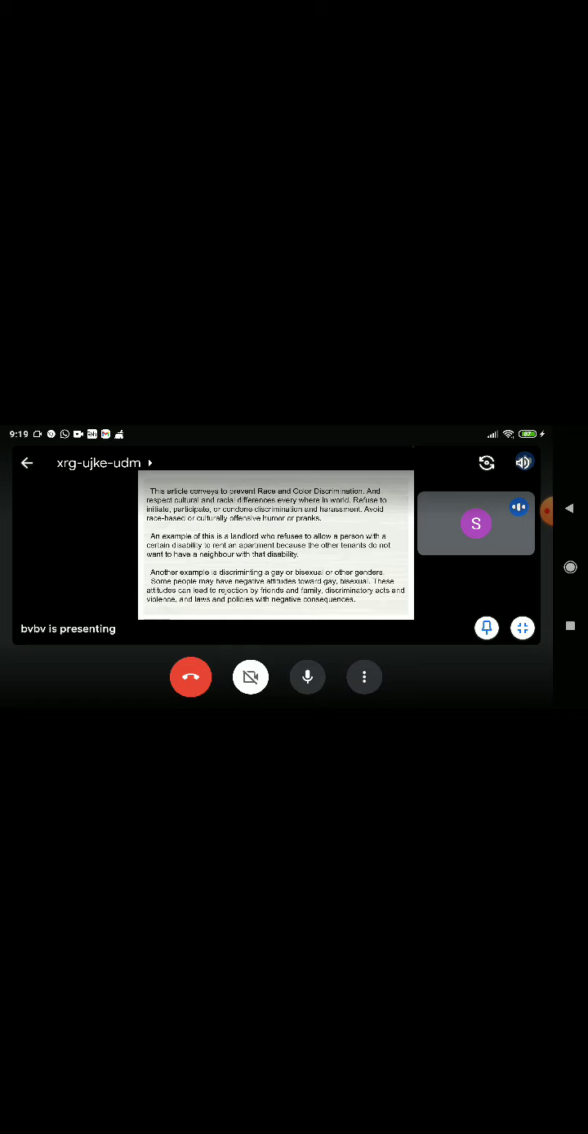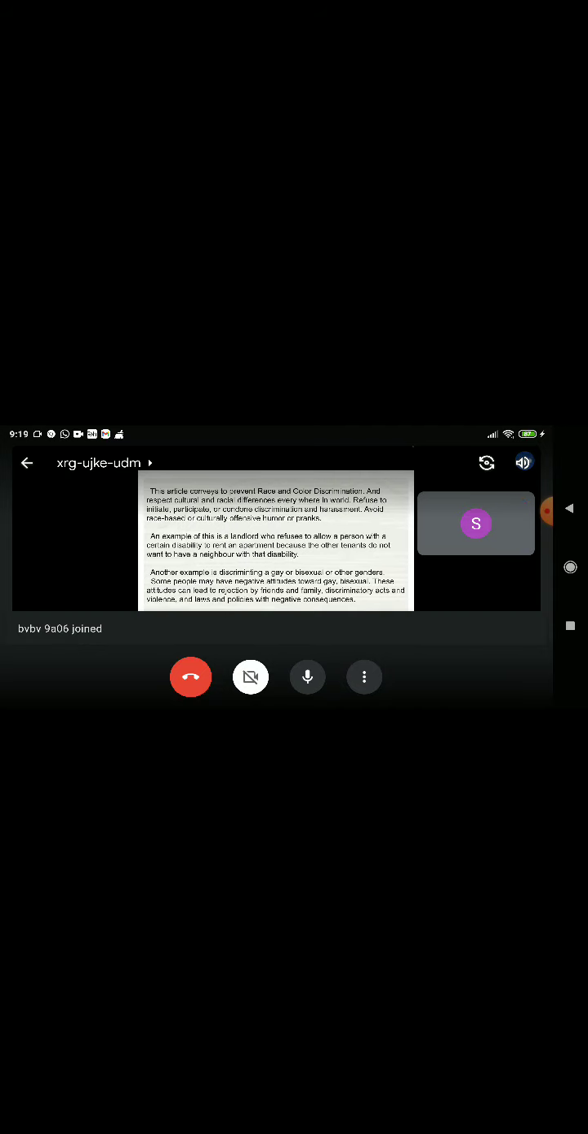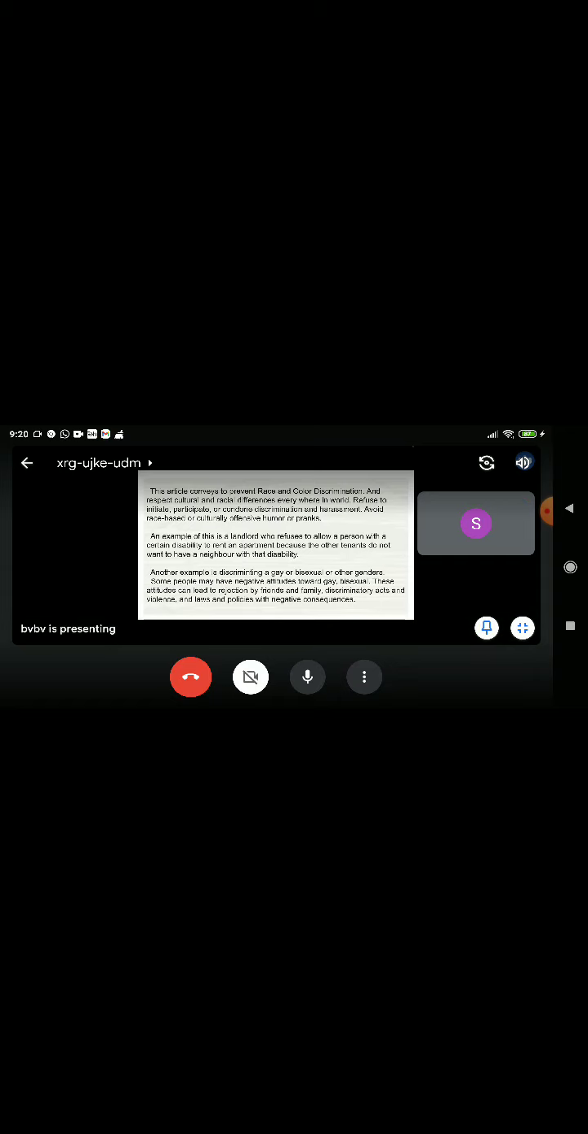Another example is discriminating against gay or bisexual people or other genders. Some people may have negative attitudes towards a gay or a bisexual person. These attitudes can lead to rejection by friends and family, discriminatory acts and violence, and laws and policies with negative consequences.